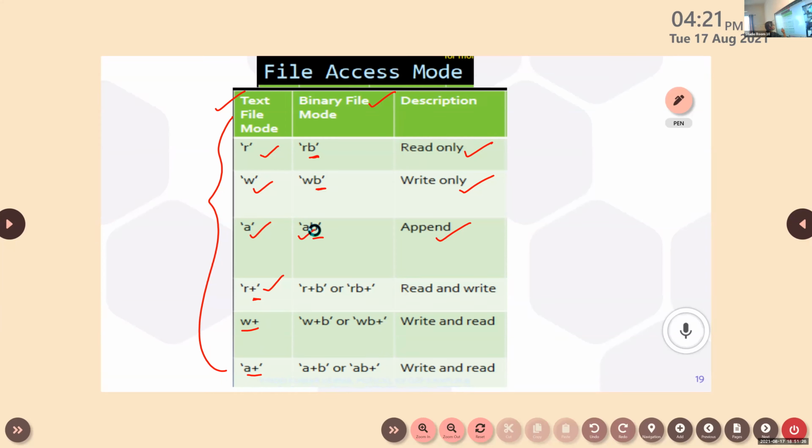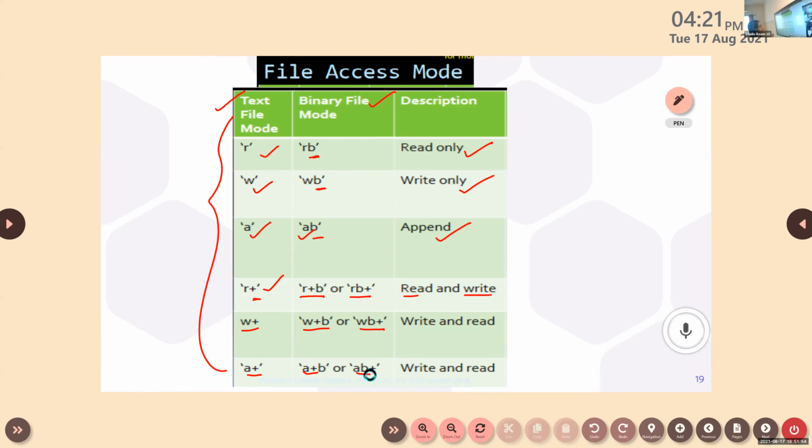R plus B or RB plus, both are same, which means we can read and write the binary file. W plus B or WB plus stands for read and write the binary files. A plus B, AB plus, both are same, which means we can read and append the binary file.